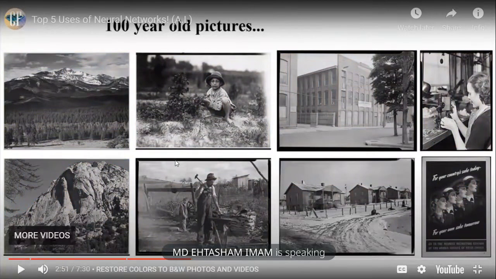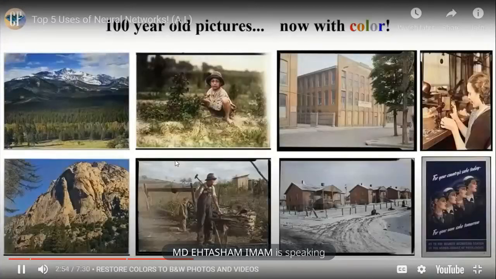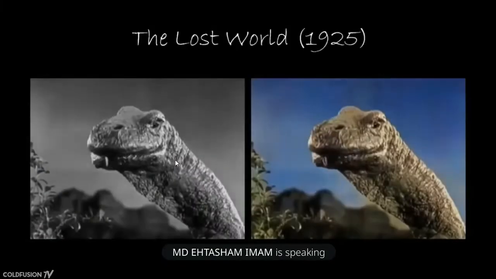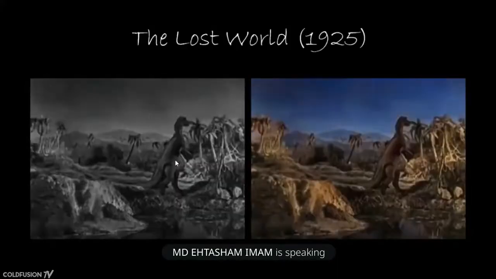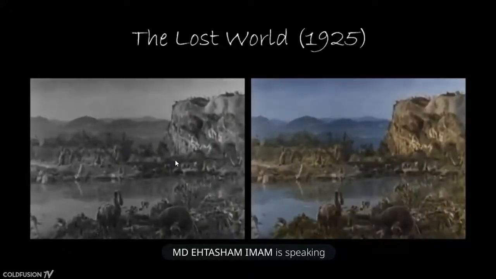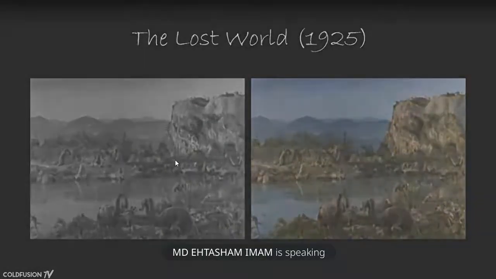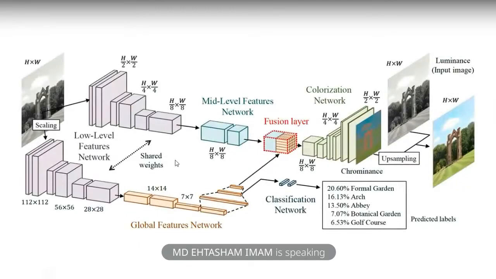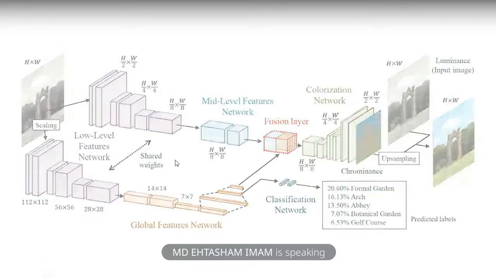So these are some pictures that were black and white. This is now possible. It got converted into color pictures. Let There Be Color is a neural net system that automatically restores color to black and white photos. It can also do the same with video. It uses a convolutional neural network and can process images of any resolution, unlike previous approaches. The deep learning network actually learns patterns that occur naturally in photos.